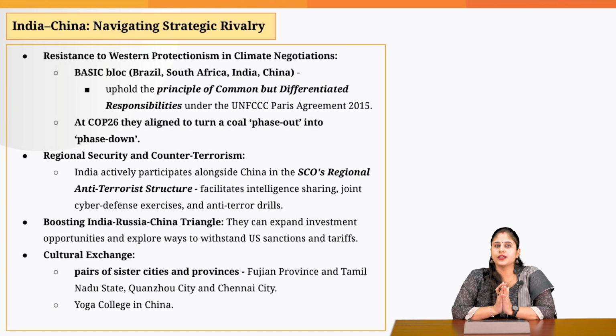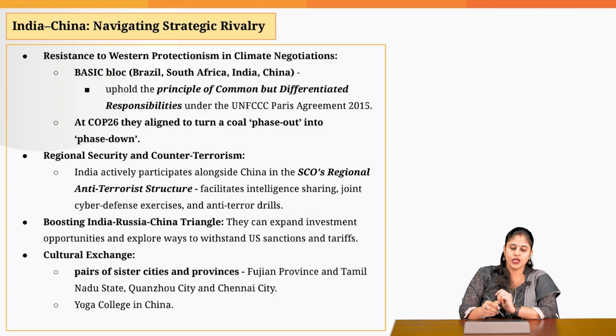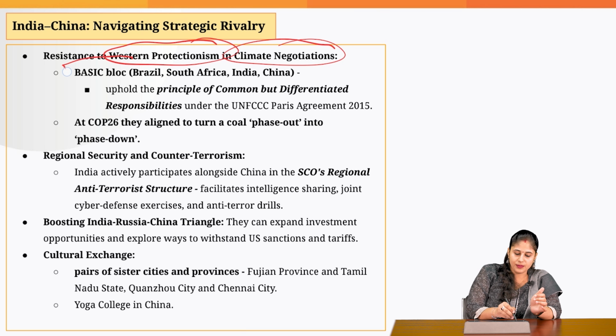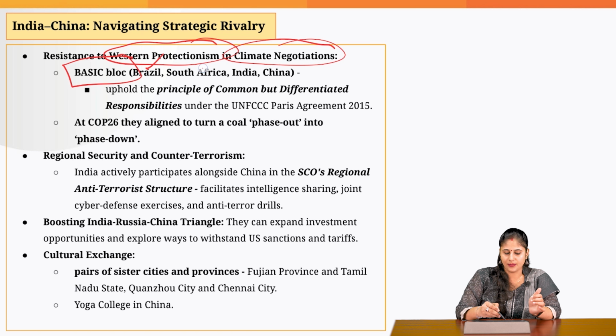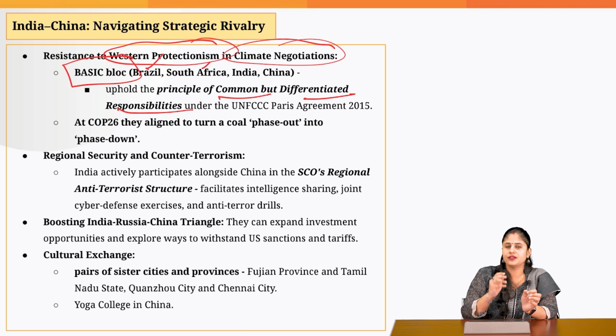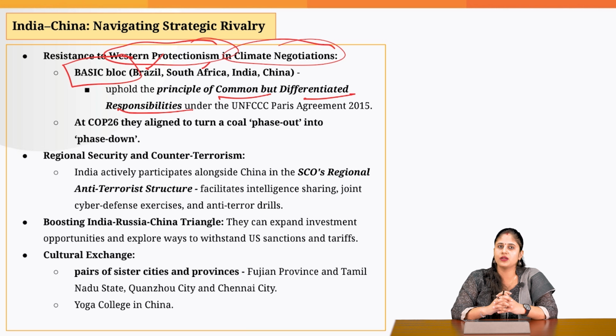Then the two countries are giving a joint resistance to Western protectionism when it comes to climate negotiations. What do I mean by this? Now, the two countries, India and China, are part of the BASIC bloc, which also has other countries like Brazil and South Africa. This grouping upholds the principle of common but differentiated responsibility. What do I mean by this particular principle?